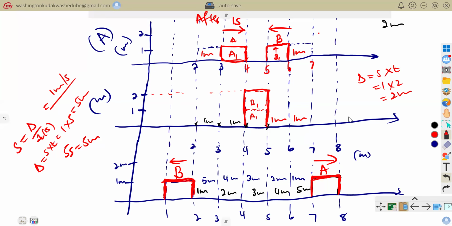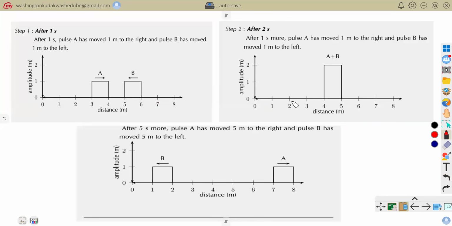And that is simply what we refer to as pulses. So now I just want to show you the clear diagrams and the answers from the textbook where I took that example, so that you can see exactly how they wanted you to represent it. They were saying that after 1 second, pulse A would have moved 1 meter to the right, and pulse B would have moved 1 meter to the left, just like we represented it. Since it was from 2 to 3, now it will be from 3 to 4.